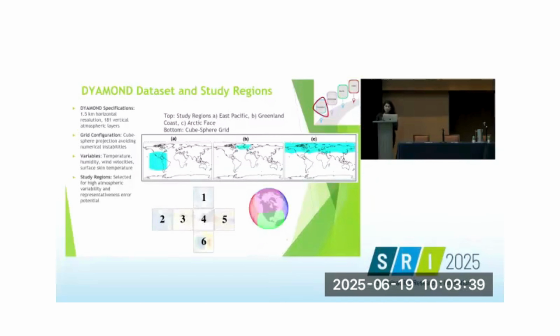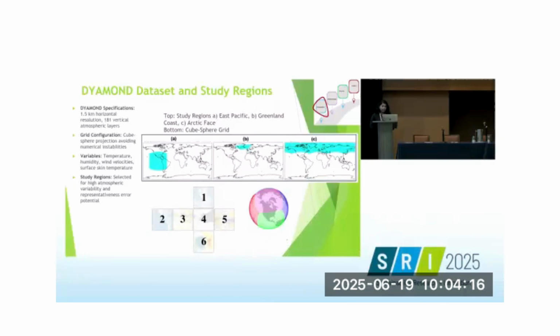The data set that we used in this study, like I mentioned, is the DYAMOND data set because it is very high resolution, 1.5 kilometers, and it is spread across 181 vertical levels, which captures different layers of the atmosphere. This high resolution creates a problem for us, but it also gives us the detailed data needed to study this phenomenon. We picked 3 different regions: East Pacific, the coast of Greenland, and also the entire Arctic phase, for understanding different atmospheric variability and how that contributes to the error patterns.